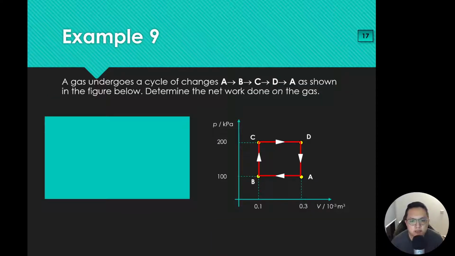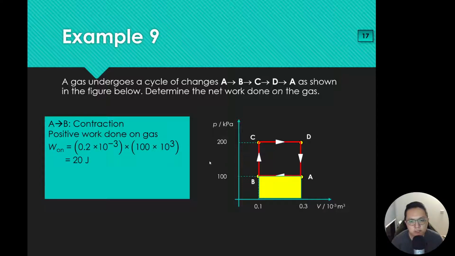Alright, so let's look at this example 9. A gas undergoes a cycle of changes from A to B to C to D to A, as shown in the figure above. Determine the net work done on the gas. Let's start from A to B first. A to B, basically the work done is this area here. And because the gas is being compressed, contraction or compression, positive work is done on the gas. We can do this calculation very easily. We just take the change in volume multiplied by the pressure, so you get 20 joules. Then there are two other processes, B to C and D to A. They are isovolumetric processes, no change in volume, no work done.